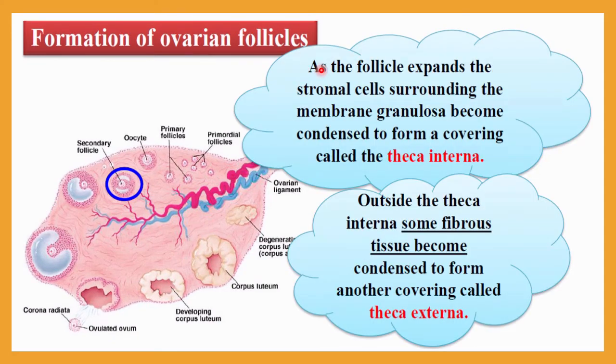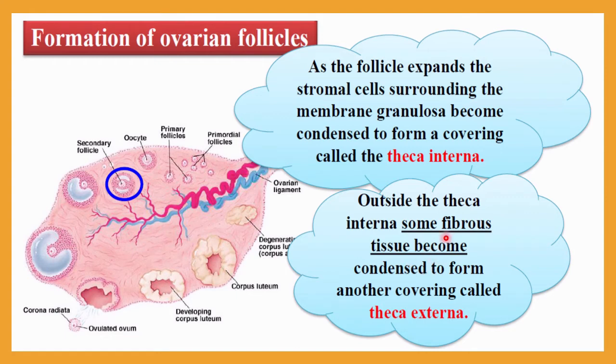As the follicle expands, the stromal cells surrounding the membrana granulosa become condensed to form a covering, one more layer, and that is called the theca interna. On the internal side there will be the theca interna, and outside the theca interna some fibrous tissue becomes condensed.